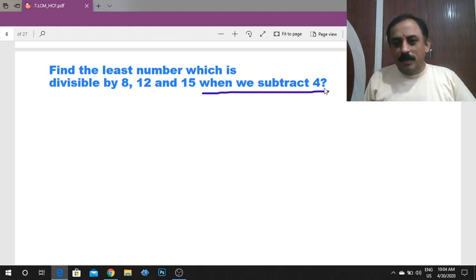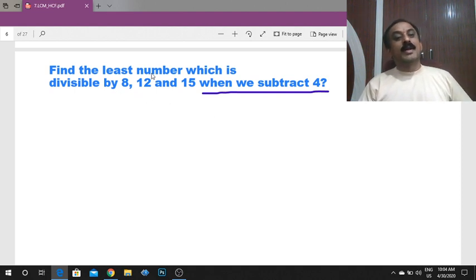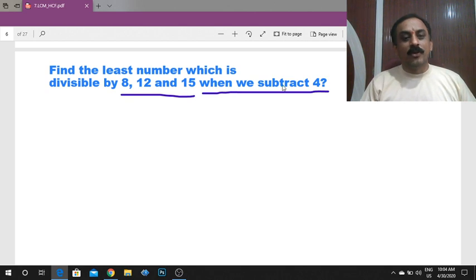See here, find the least number which is divisible by 8, 12 and 15 when we subtract 4. For example, if this statement is not there in the question, then what is the remaining question? Find the least number which is divisible by 8, 12 and 15.